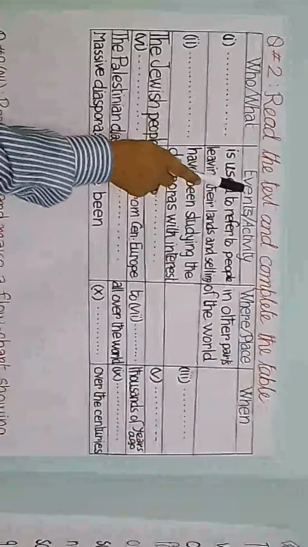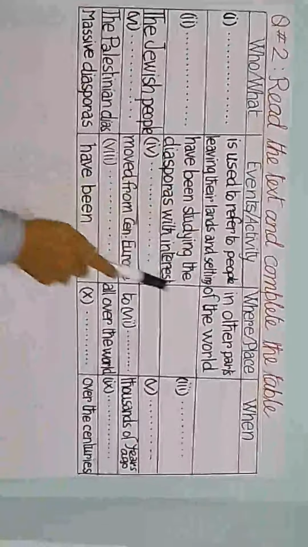In this pattern, read the text and complete the table with the given information. Which information? Who or what, events or activity, where or place, when.